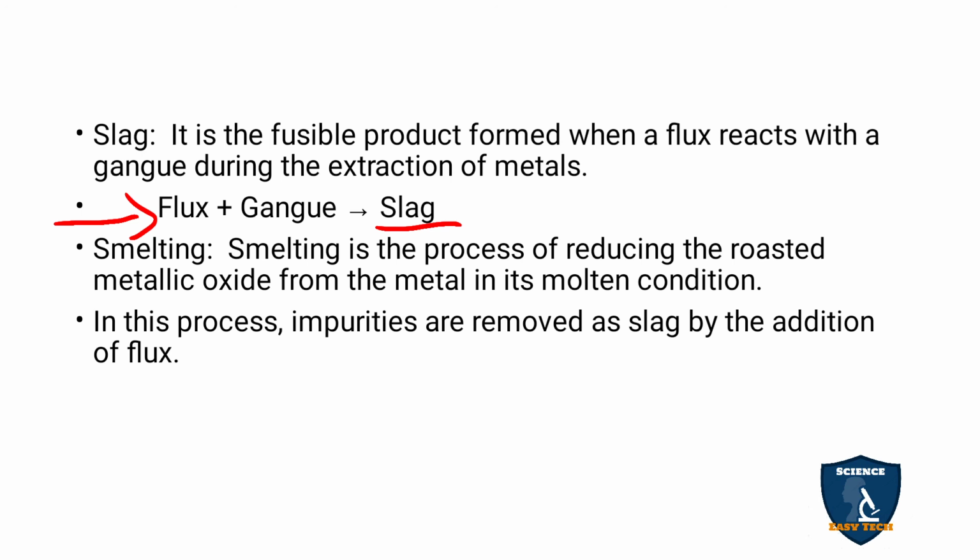In this process, the impurities are removed as slag by the addition of flux. In smelting, the red hot condition of the metal is seen, that is the molten condition. During that time, the impurities are removed as slag with the addition of flux.